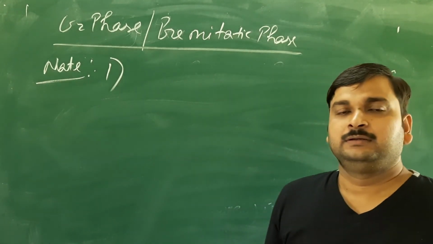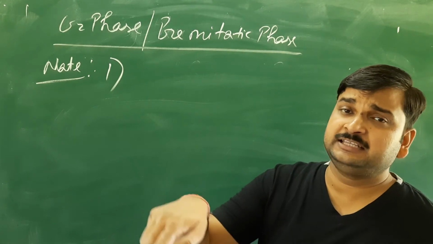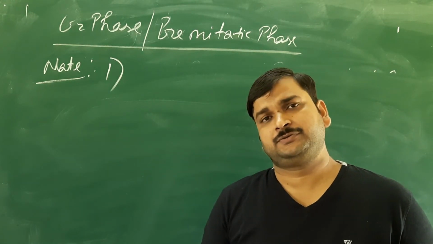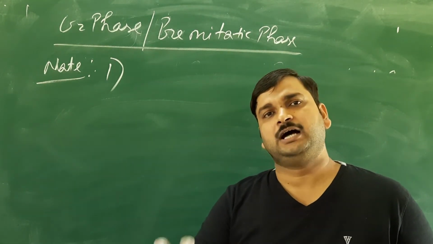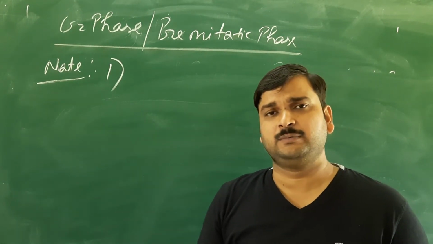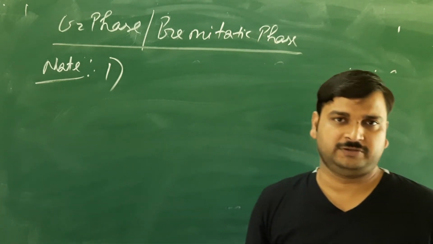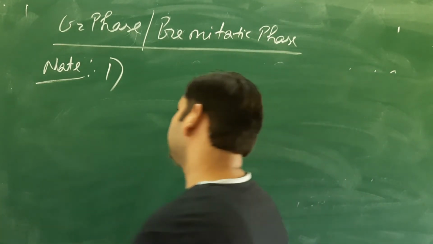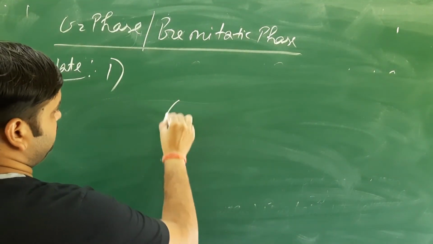But they will suspend themselves from the G1 phase. They will complete the G1 phase, and after that they will suspend themselves in the G1 phase itself, meaning they will not undergo the S phase. They will go into the G0 phase.